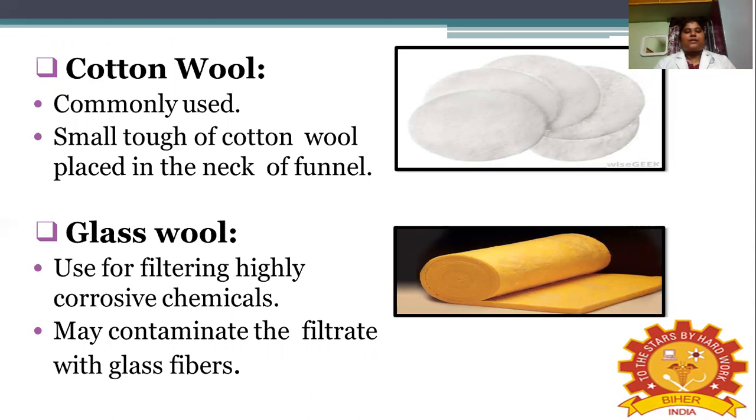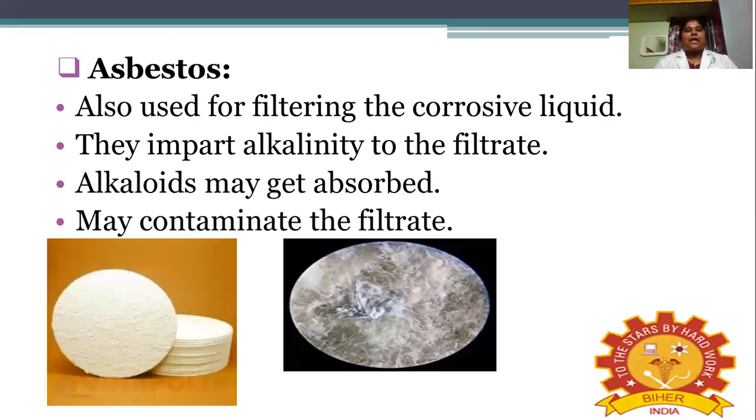And the drawback of this glass wool is that it may contaminate the filtrate with its glass fibers. Why? Because glass is alkaline in nature, right? So if the filtrate is affected by that alkaline nature, then its chemical property will change. That's why it may contaminate the filtrate with the glass fibers.